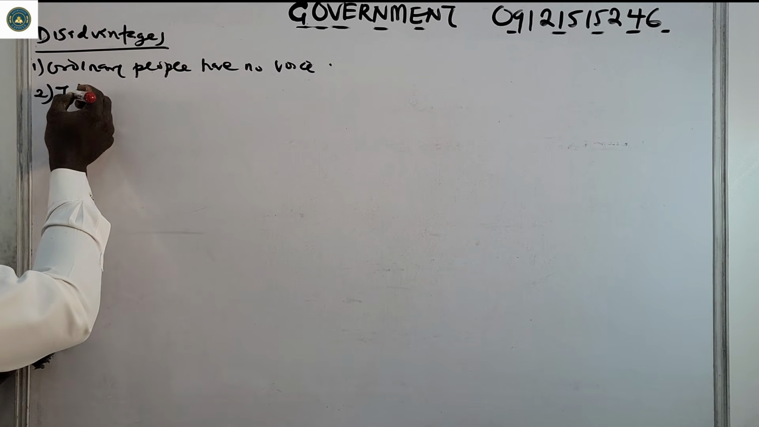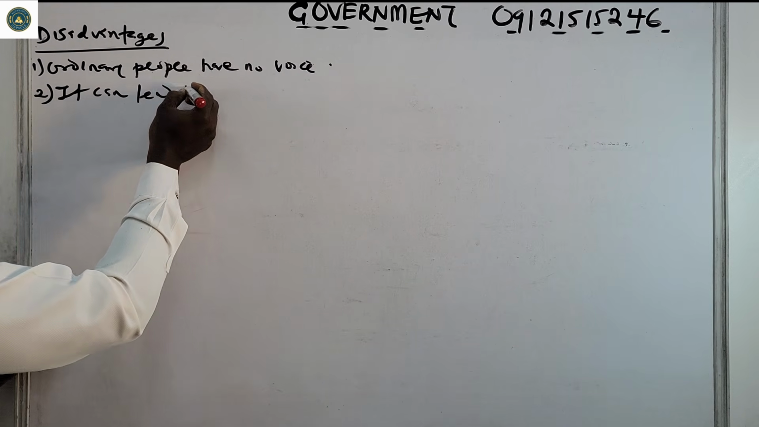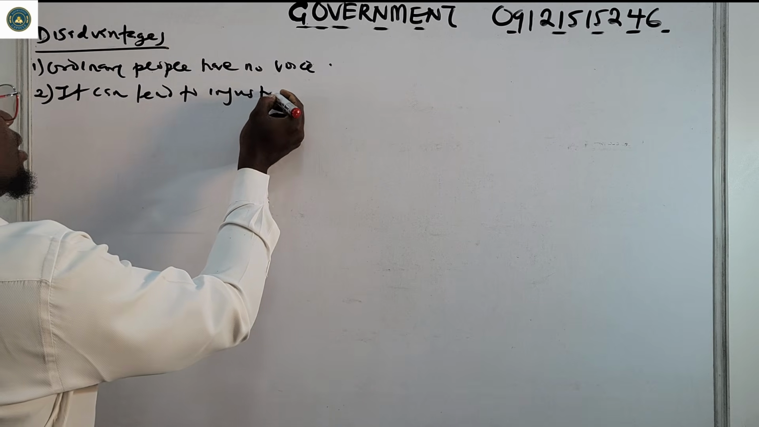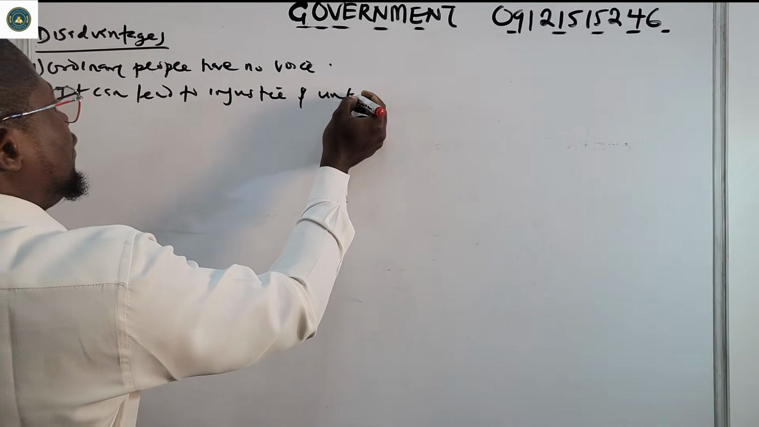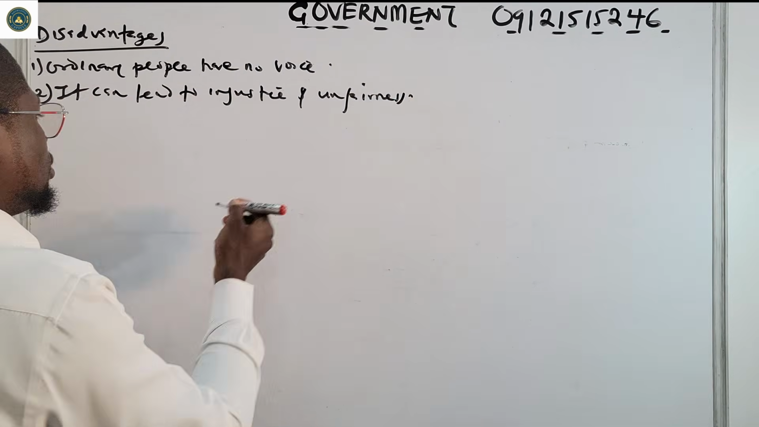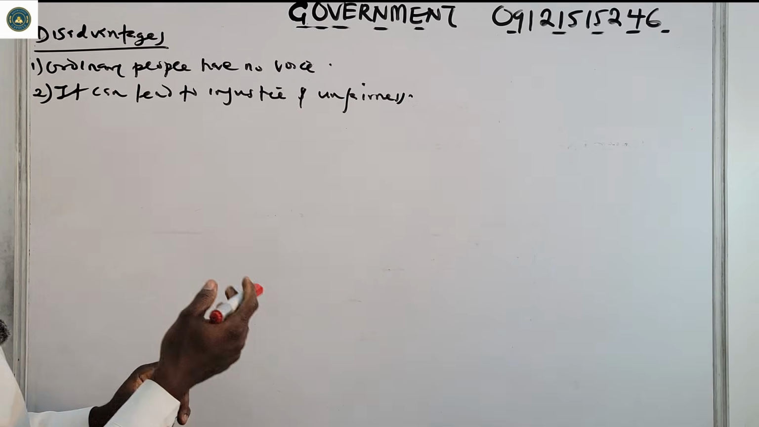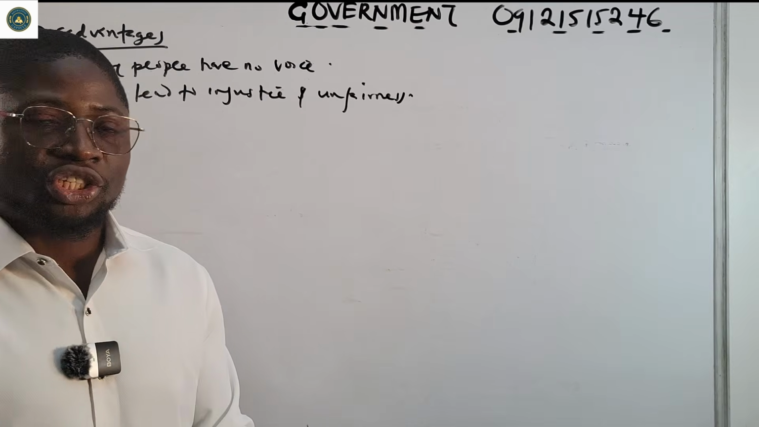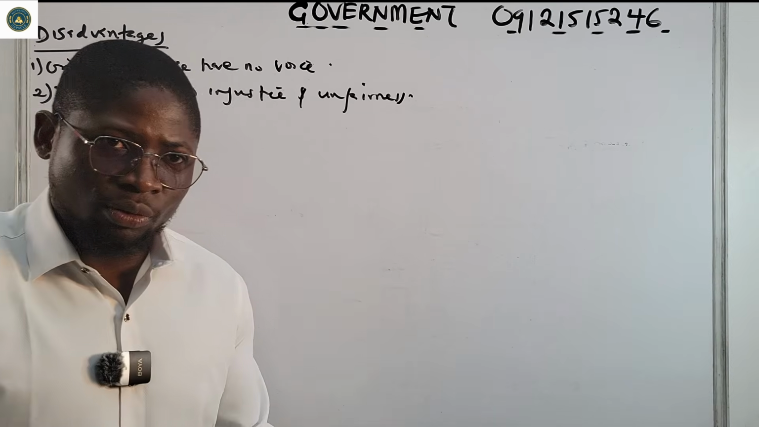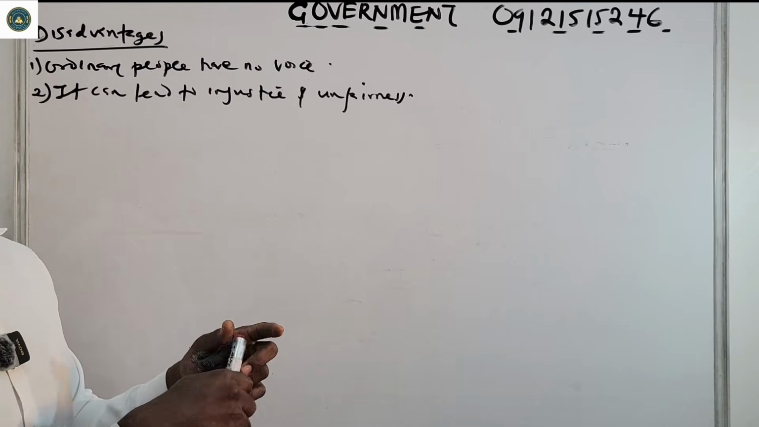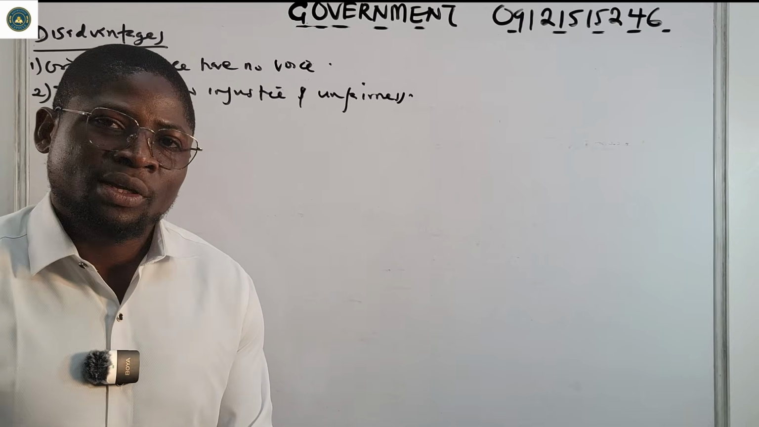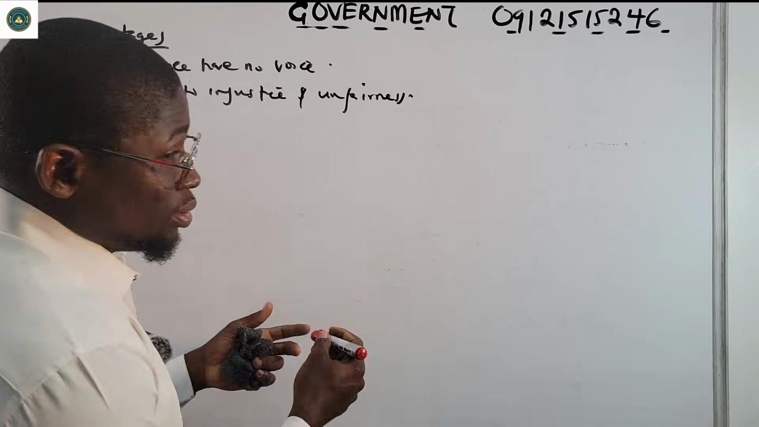Number 2, it can lead to injustice and unfairness. They can decide to start favoring those who are rich, or those who are powerful, those who have money. Or the poor will keep on suffering. That is aristocracy. Then also corruption.